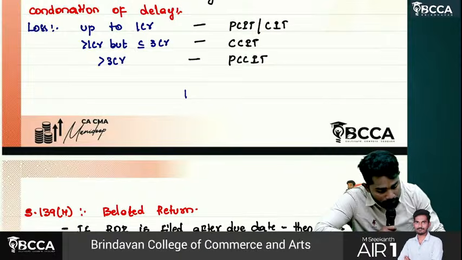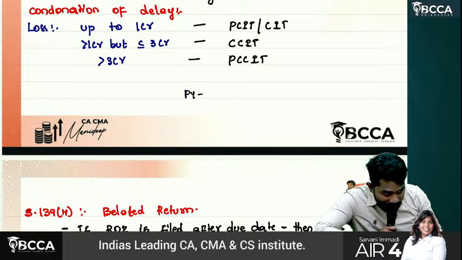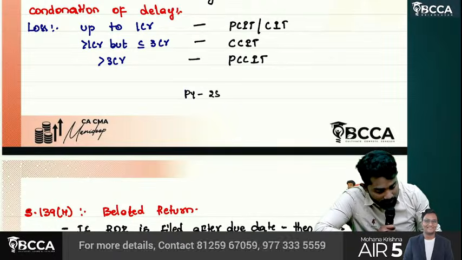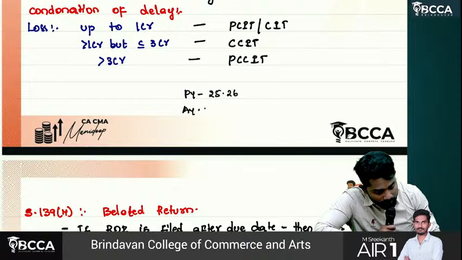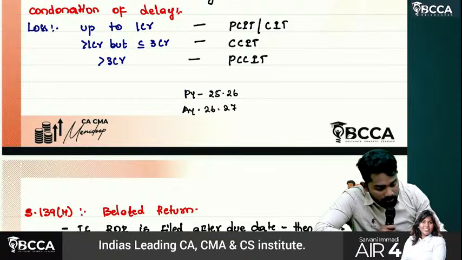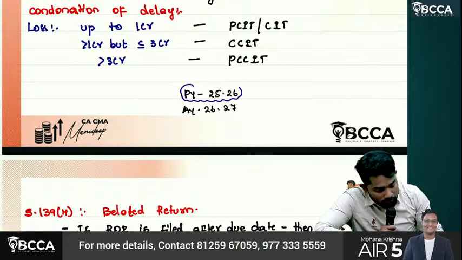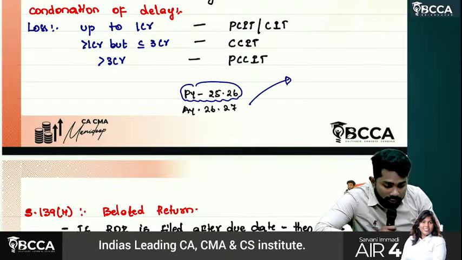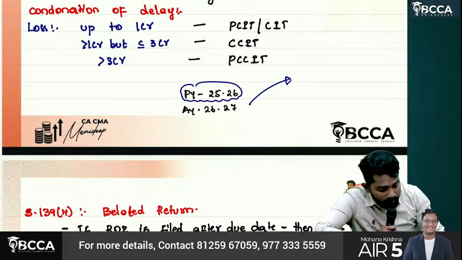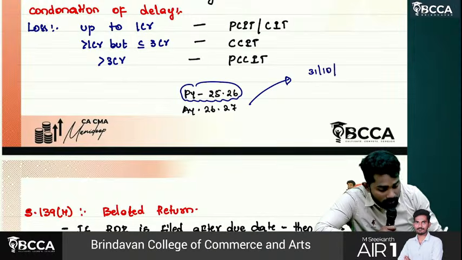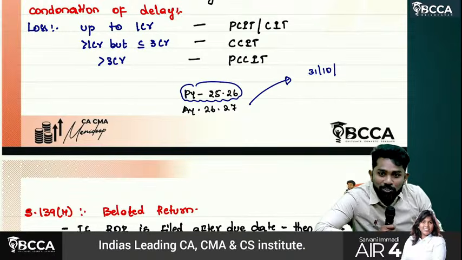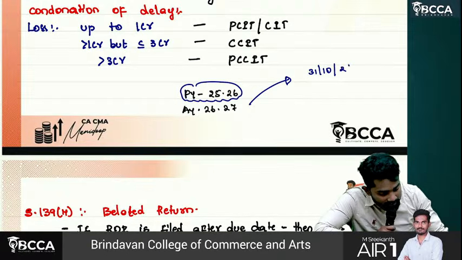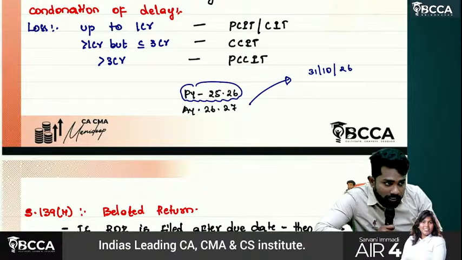First tell, previous year applicable. For the exams you write, what is the previous year applicable? Previous year 25-26. Assessment year 26-27. That means first you need to find out for previous year 25-26. First tell me, sir, assuming audit is applicable, what is the return filing date for assessment year 26-27? 31st October. Assessment year, you should tell the year, no? 31st October 2026 is the date of filing the return, the due date of filing the return.